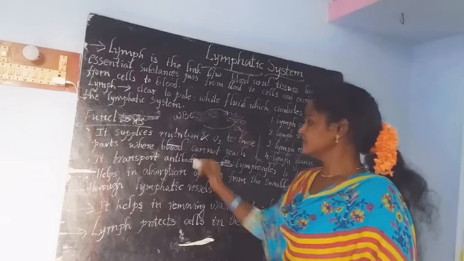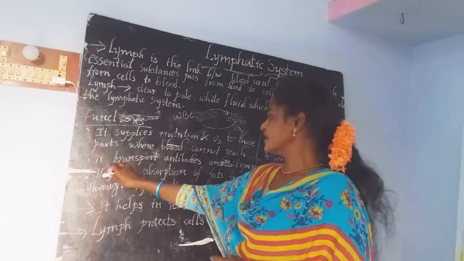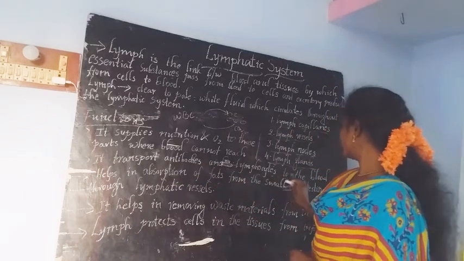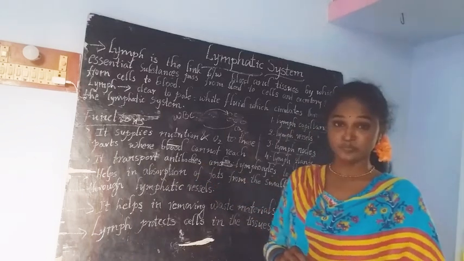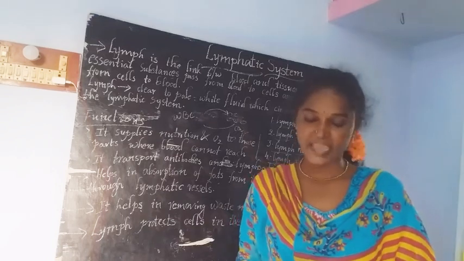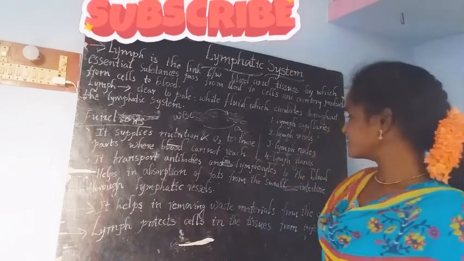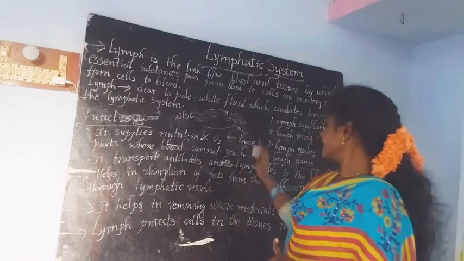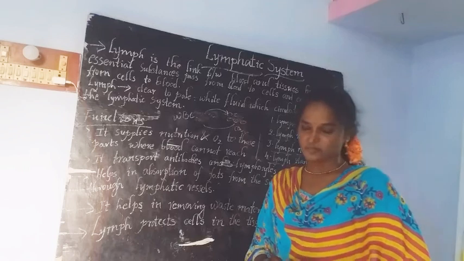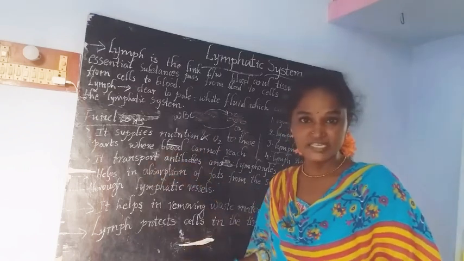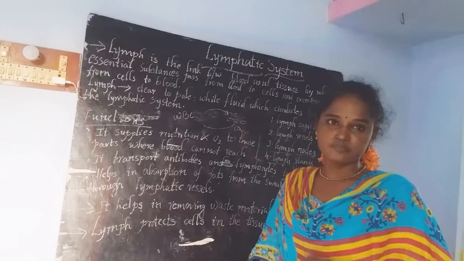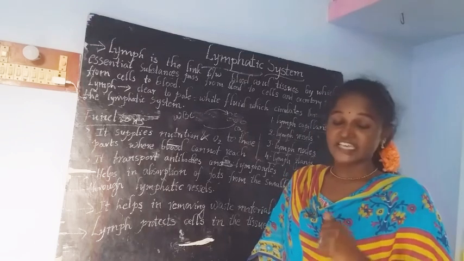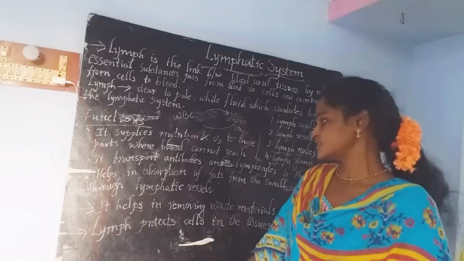Then see here children, the next function of lymph. It transports antibodies and lymphocytes to the blood. What is it transporting? Antibodies and lymphocytes to the blood. It supplies antibodies into the blood, and also supplies lymphocytes. Because of the presence of WBC, lymph is able to provide some immunity to our body. It is able to fight against some germs.